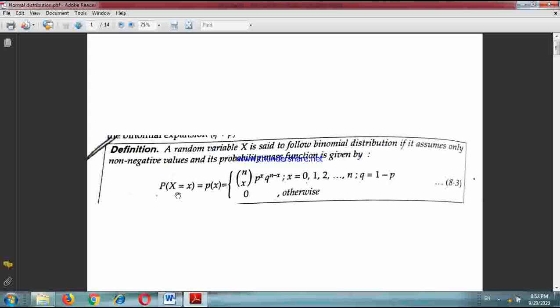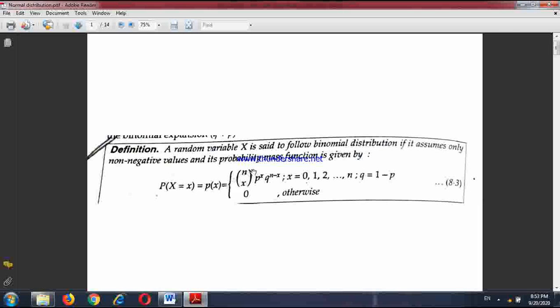For example, if I take n equals 10 and write probability x equals 4, the PMF is 10C4 p to the power 4 q to the power 10 minus 4, and this is nothing but the probability of 4 successes in 10 trials.